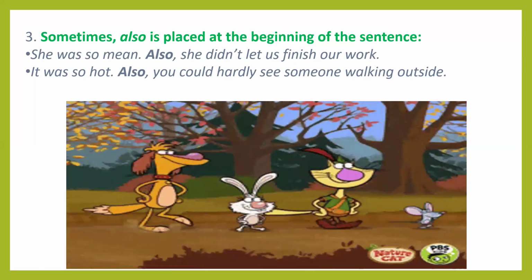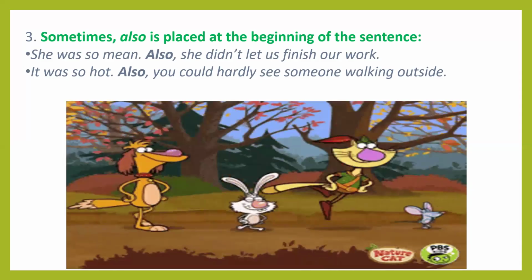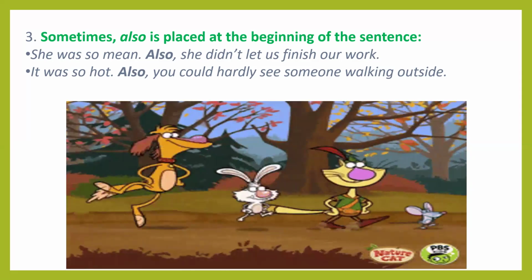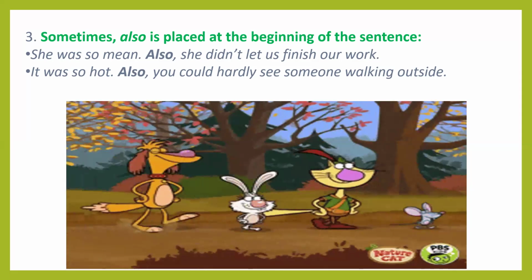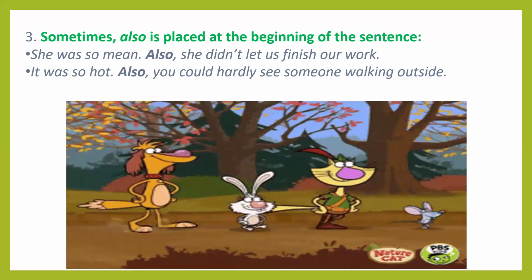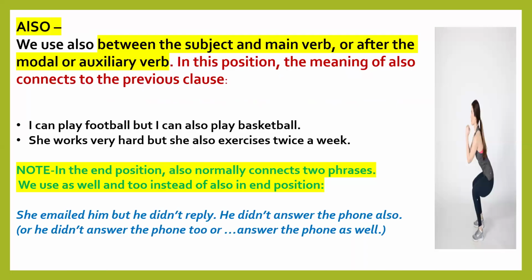Next example: It was so hot. Also, you could hardly see someone walking outside.